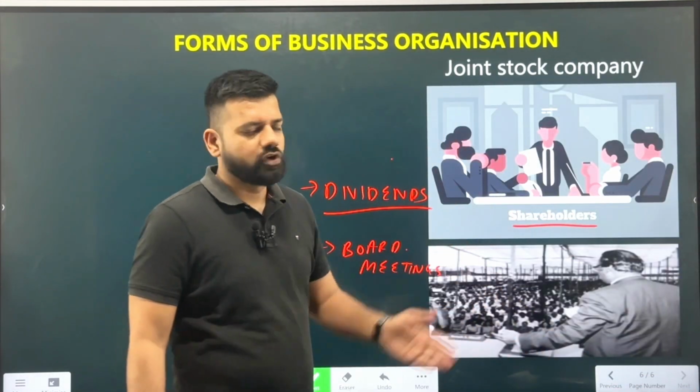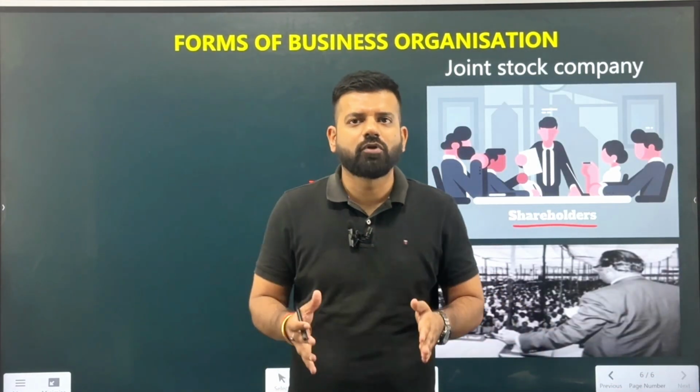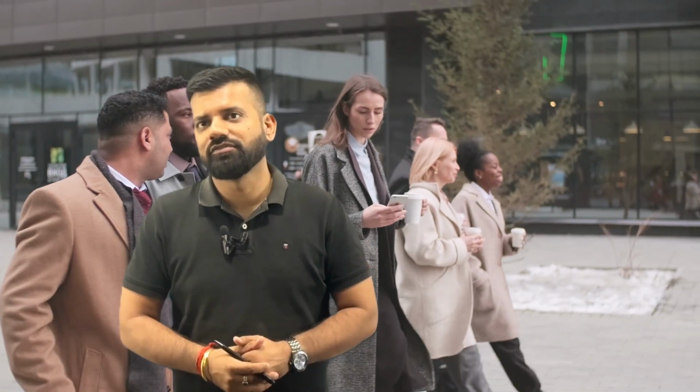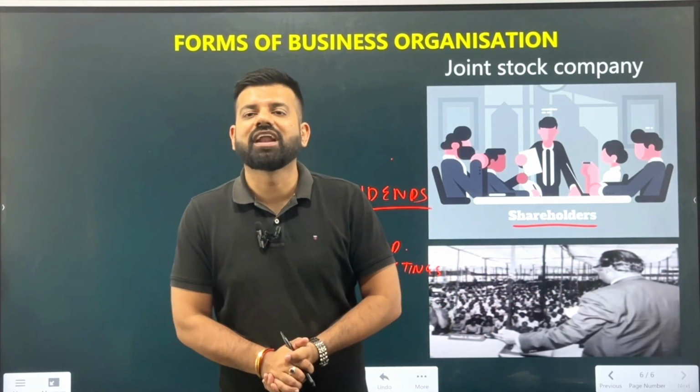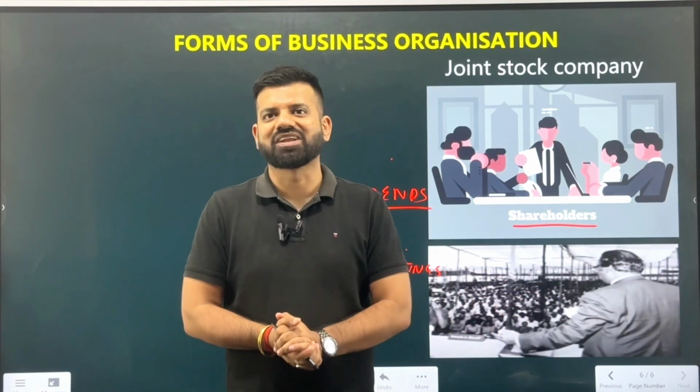Then we studied about the joint stock company. If the business wants a huge amount of fund, they can invite the public as well to invest in their business. The public who invest in the business are known as the shareholders of the company. And the profits which are distributed among the shareholders are known as the dividend. This was the joint stock company. So we have studied here about the different forms of business organizations.